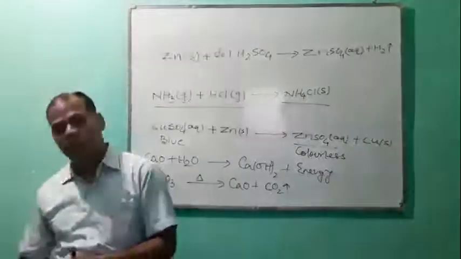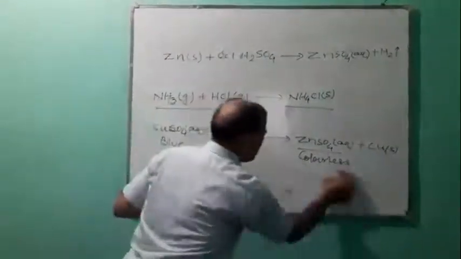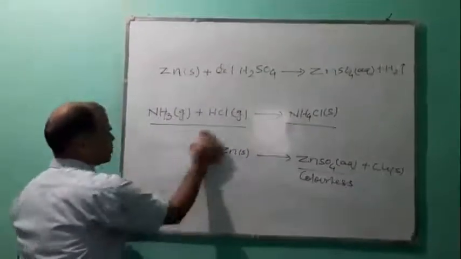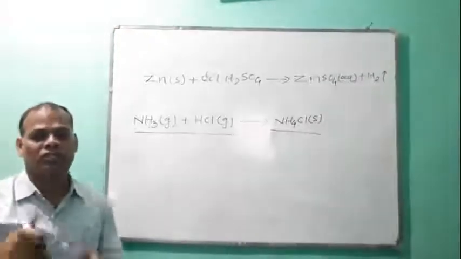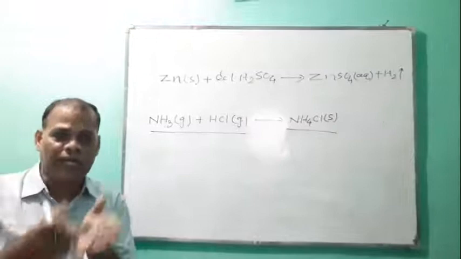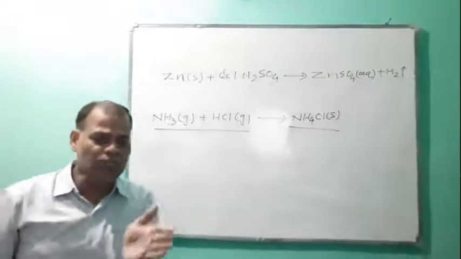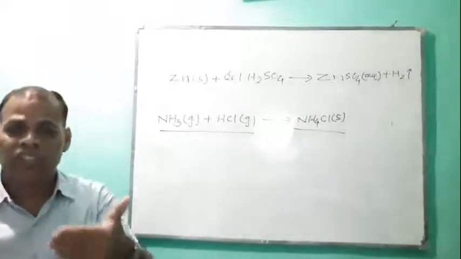Next, one more, formation of precipitate. What is a precipitate? An insoluble substance or a curdy mass formed during a chemical reaction is called a precipitate.